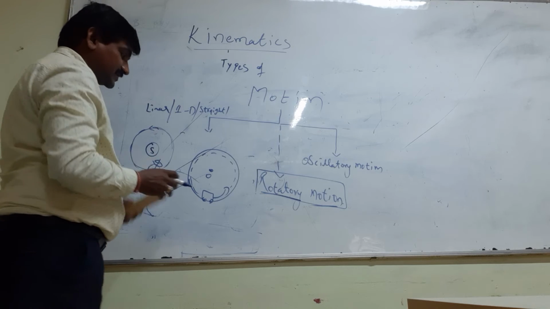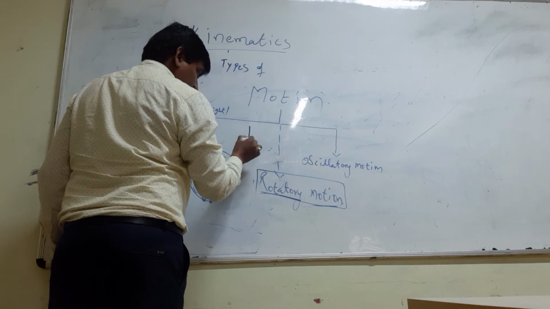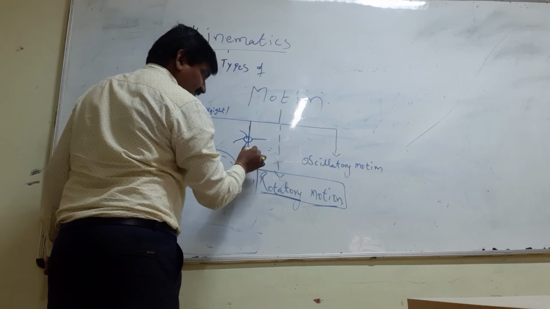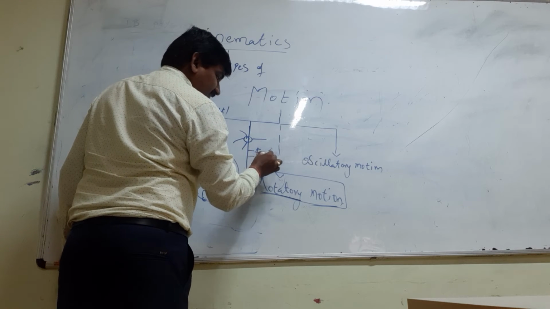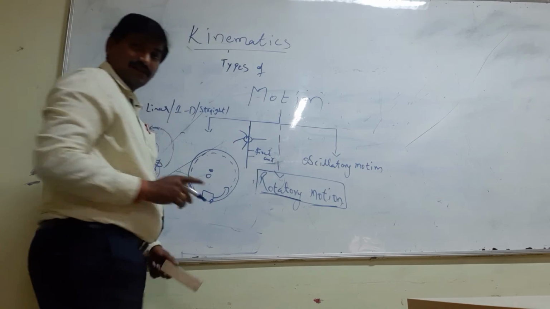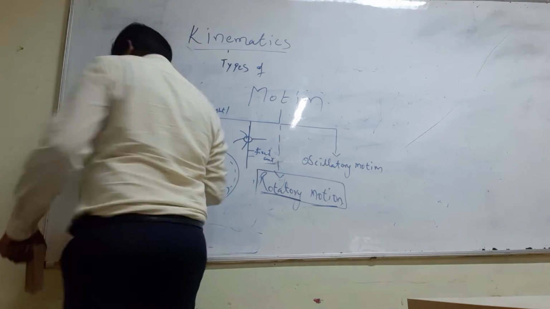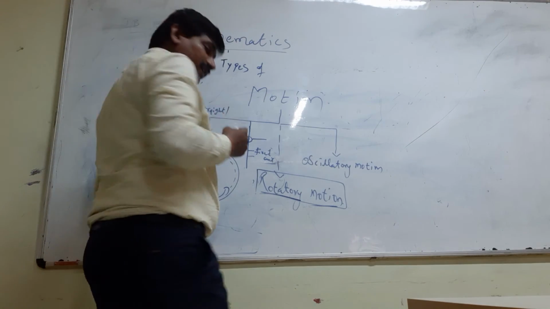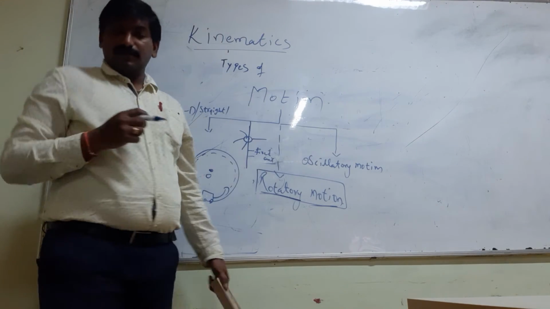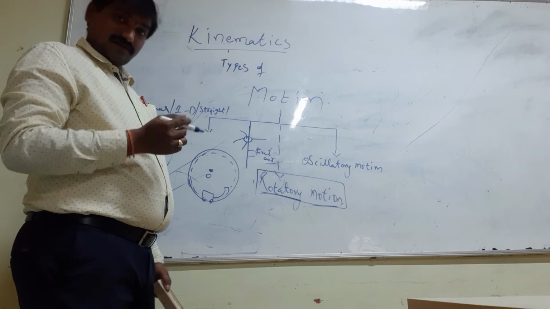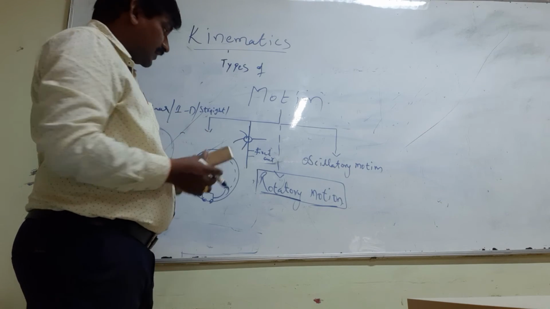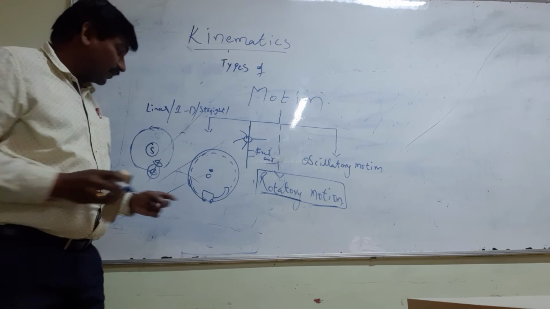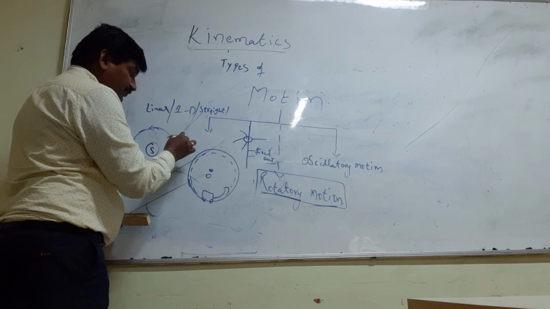Like a fan rotates. This is a fixed axis which is not changing. But if an object is moving in a circular path around another object, we call it revolution.